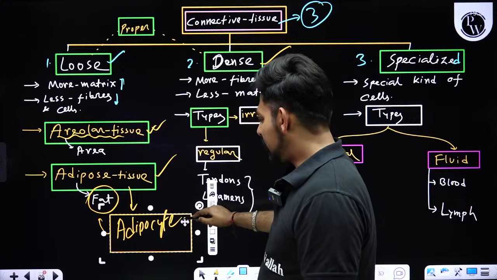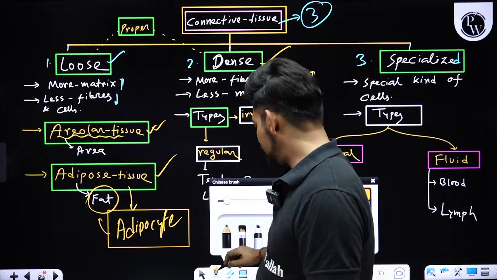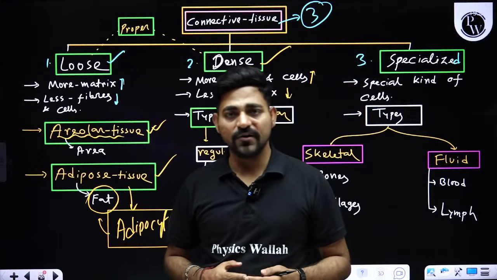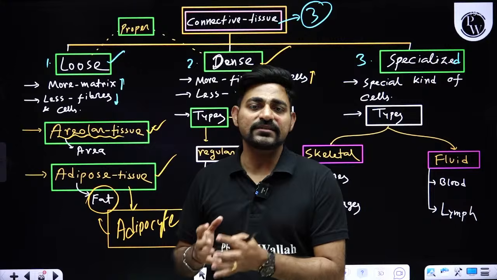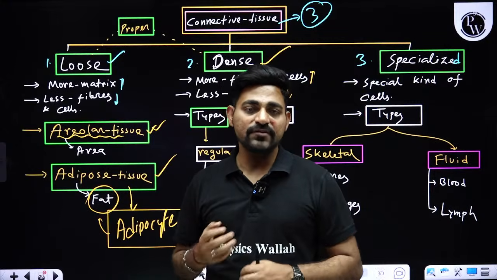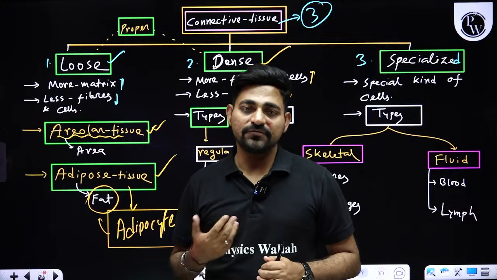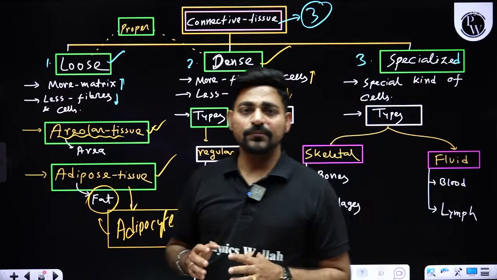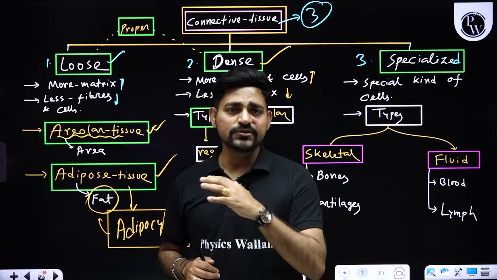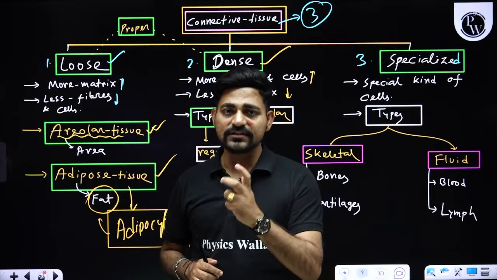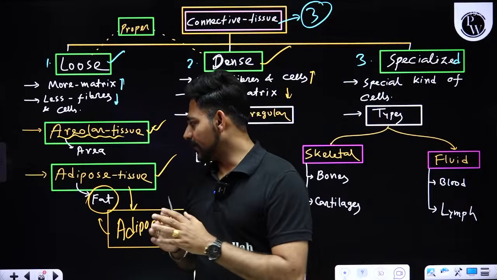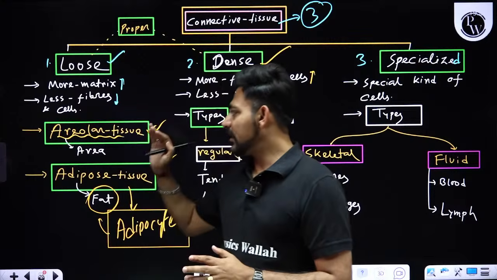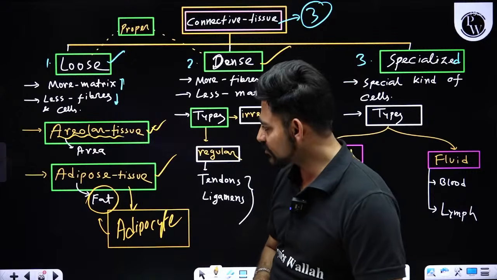Whenever a tissue is rich in adipocytes, we call it fat tissue or adipose tissue. And we know that fat is a storage of energy. Whenever you are fasting, your body will be breaking down the fat gradually and producing energy for you. Also, fat acts as an insulator. Okay. So as per the information given in NCERT, that's all about areolar tissue and adipose tissue.